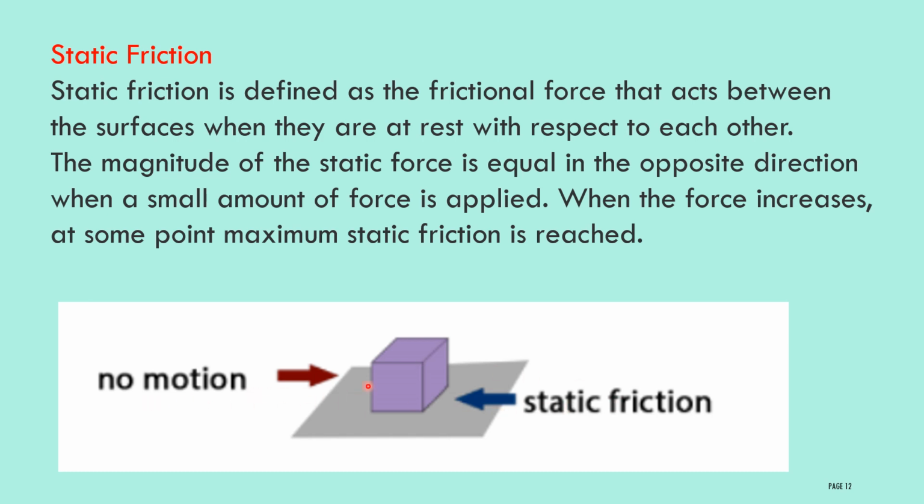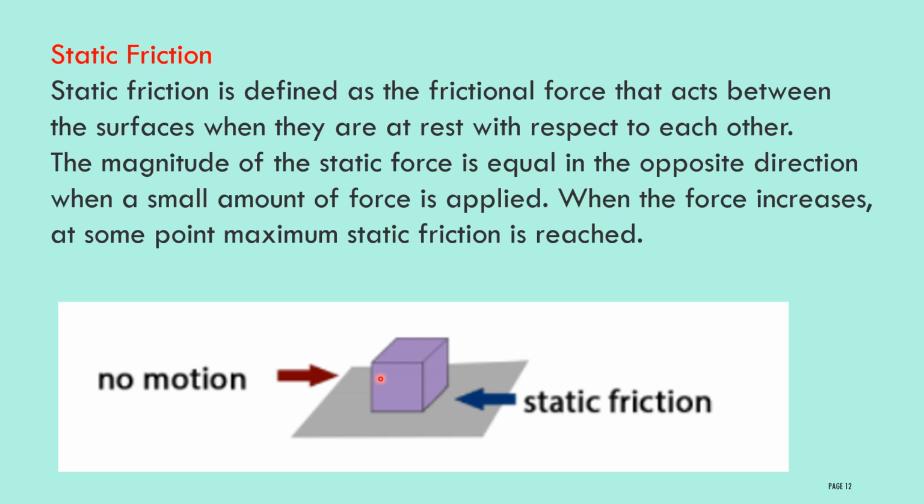Here no motion of the object will take place. The magnitude of the static friction is equal and opposite in direction. When a small amount of force is applied, and the force increases, at some point maximum static friction is reached. Here you have to apply a force in this direction to overcome the static friction. If you apply more force, then the static friction will be overcome, and the object will start